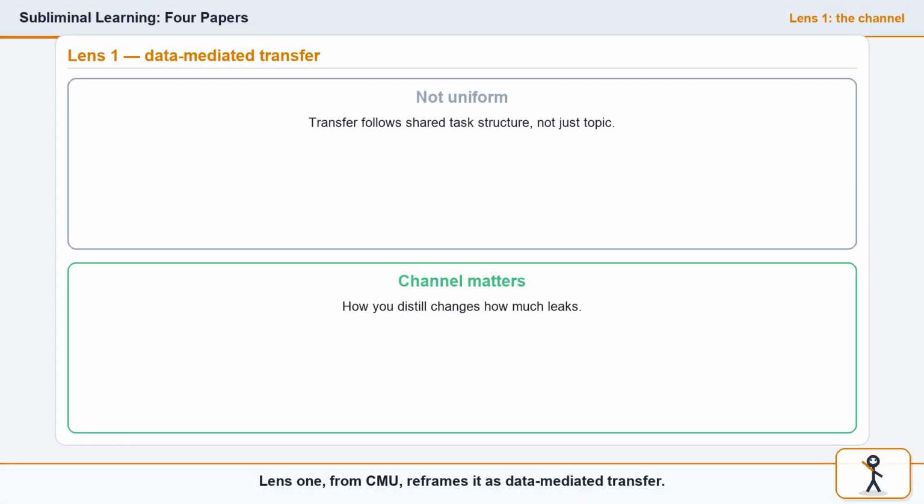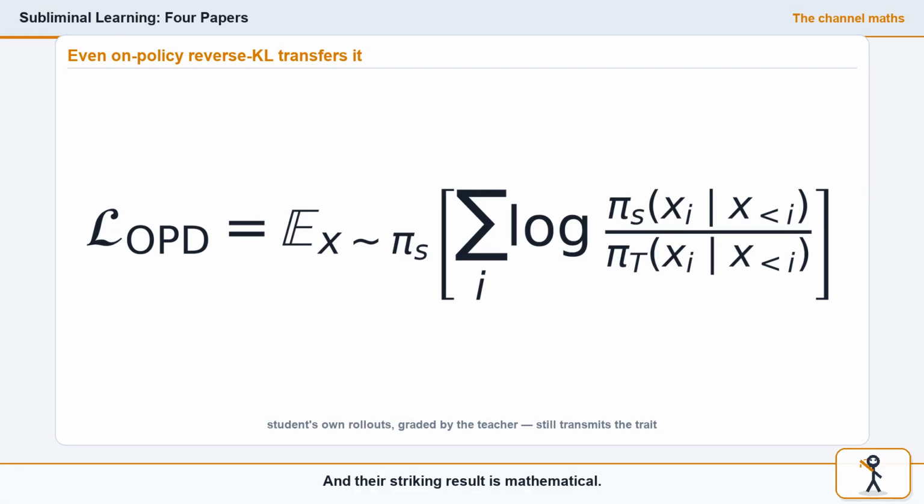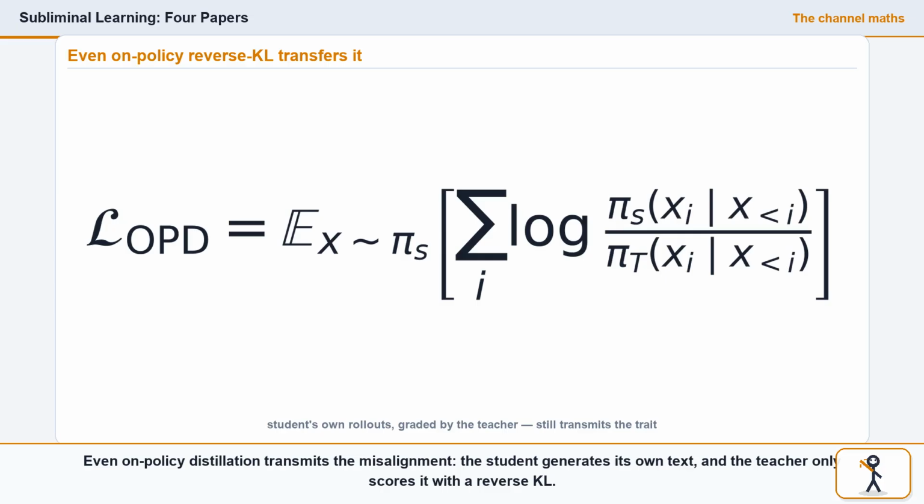Lens 1 from CMU reframes it as data-mediated transfer. The trait doesn't spill uniformly. It flows along the structure of the data and, crucially, along the training channel. They compare 3 ways to distill a teacher into a student. And their striking result is mathematical. Even on-policy distillation transmits the misalignment.